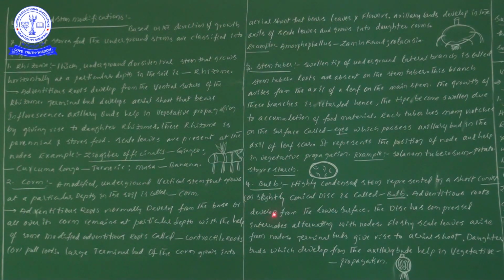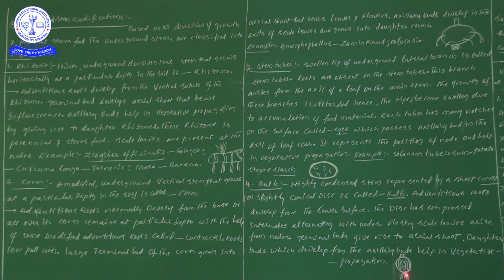Adventitious roots develop from the lower surface. The disc has compressed internodes.